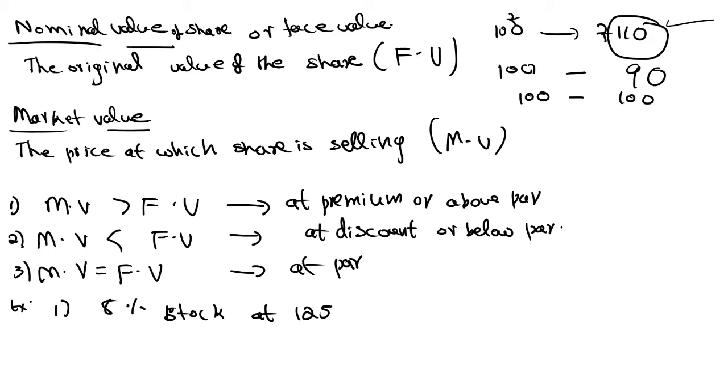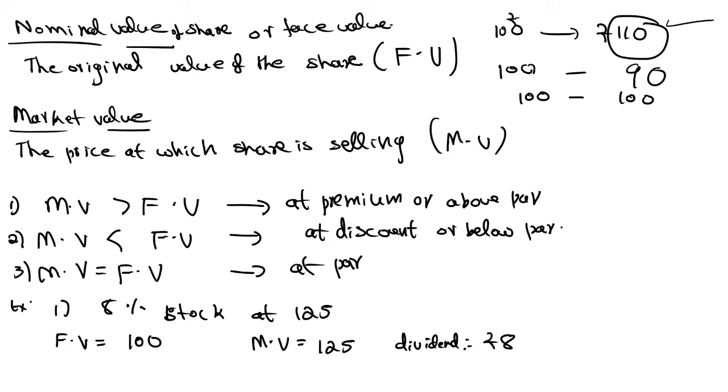Like this, in the exam they will give 8% stock at 125. 8% stock means the face value of this stock is equal to 100 rupees.